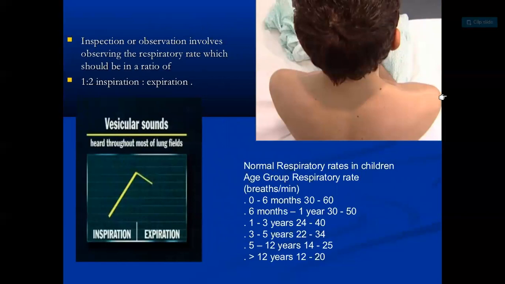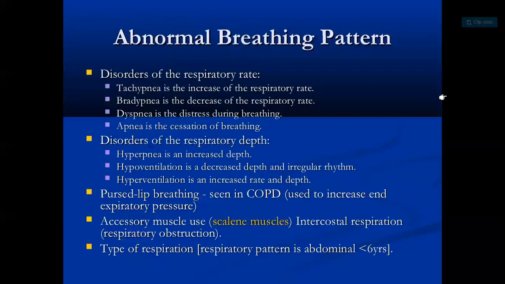Like that, inspection or observation involves observing the respiratory rate, and the ratio of inspiration to expiration should be 1 is to 2. So 0 to 6 months, 30 to 40 breaths per minute, 6 months to 1 year, 30 to 50, and more than 12 years, 12 to 20 breaths per minute.